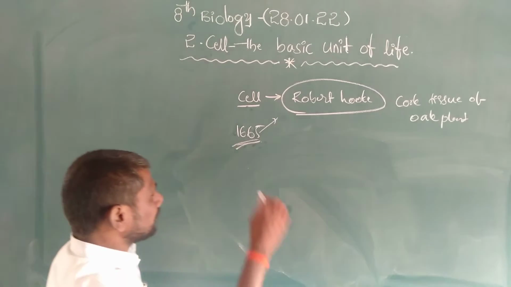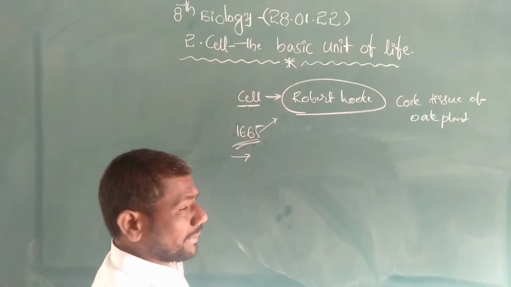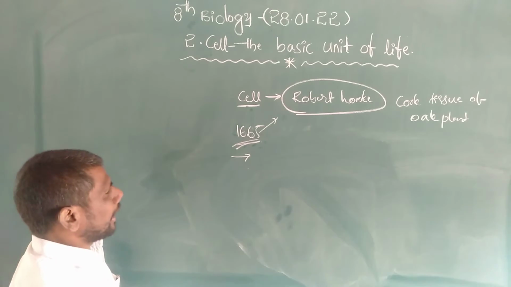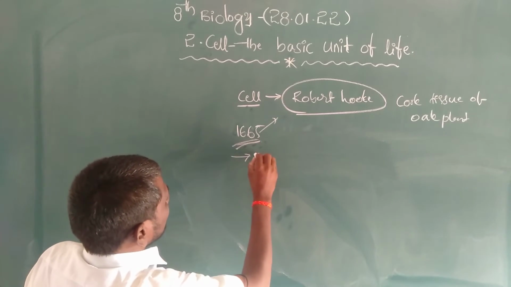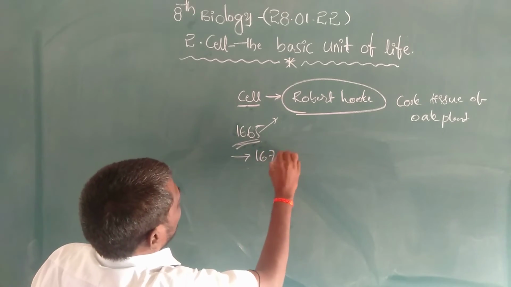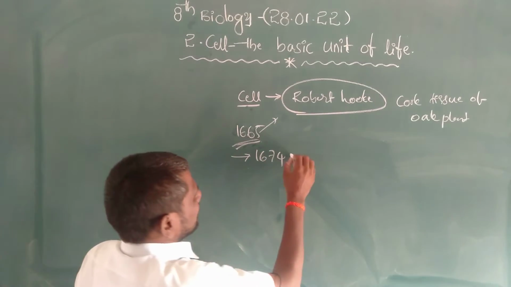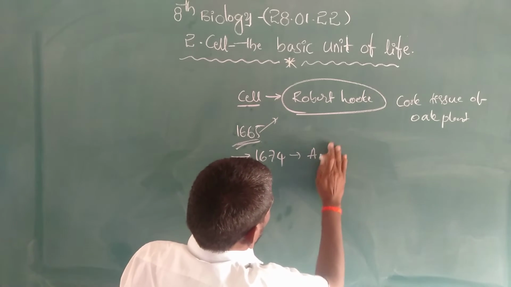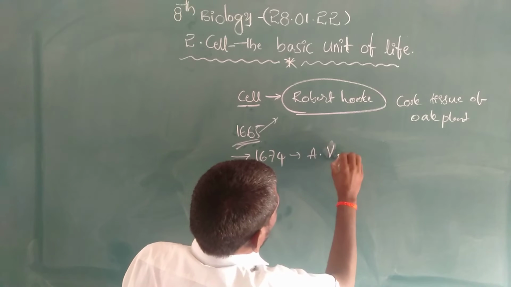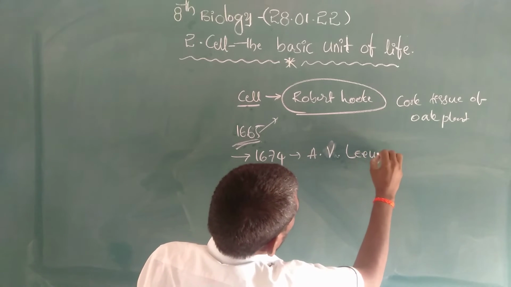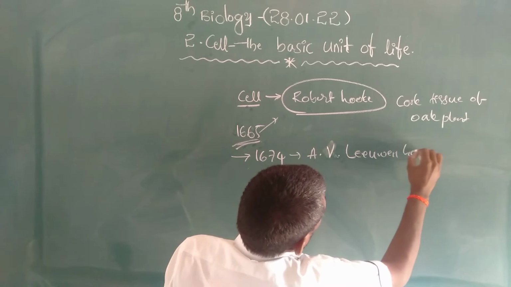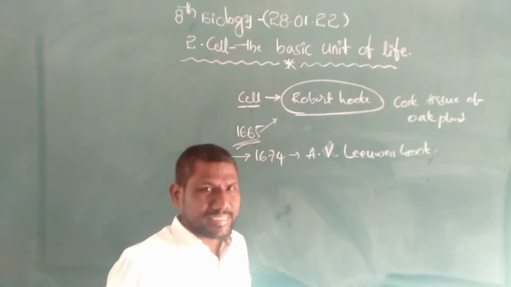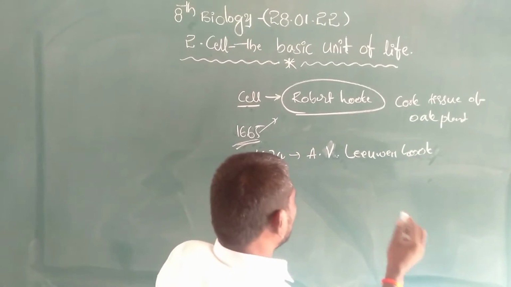In the same era, in the year 1674, another scientist, Anton van Leeuwenhoek, collected a sample from lake water.